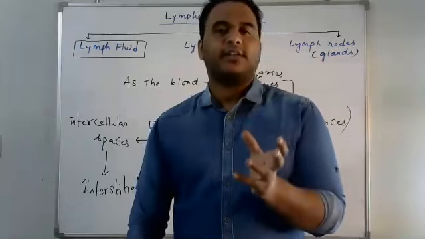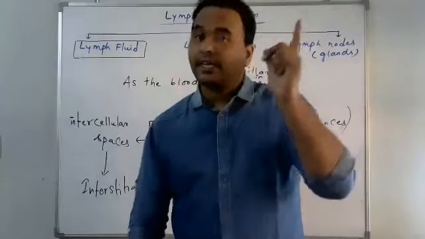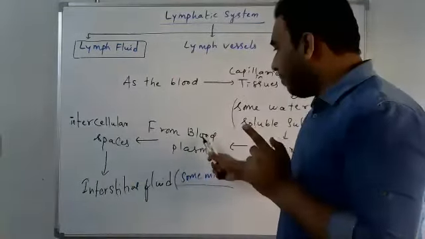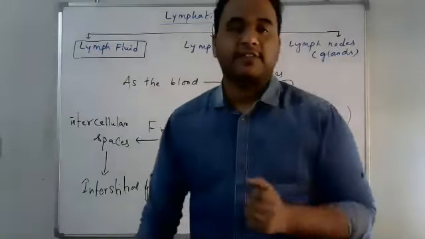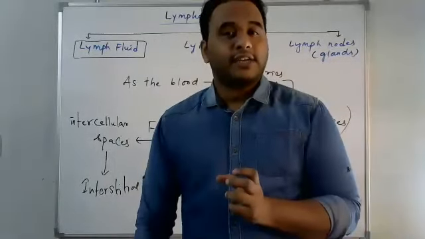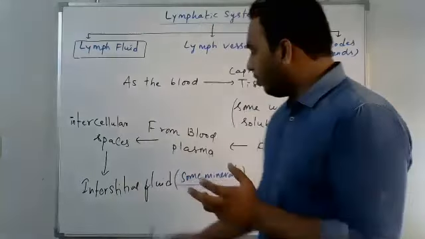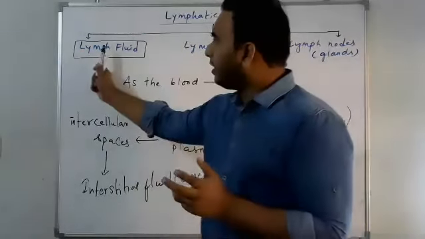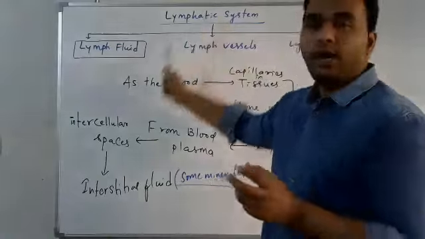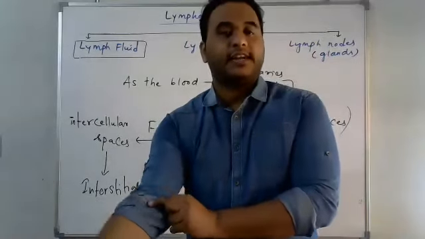It has some minerals with it, same as in the blood plasma. But this fluid becomes lymph fluid because it enters a system called the lymphatic system.